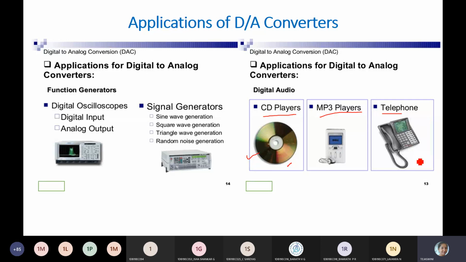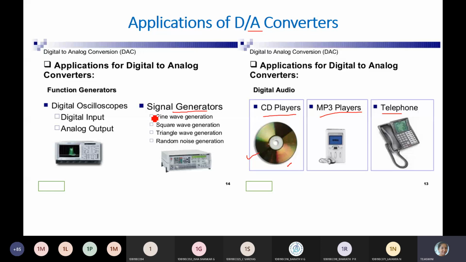And as you know, in digital to analog the analog output may be sinusoidal, square or triangular waveforms. So it is used in signal generators. The signal generator's function is to generate different waveforms, it may be sine, square or triangle.